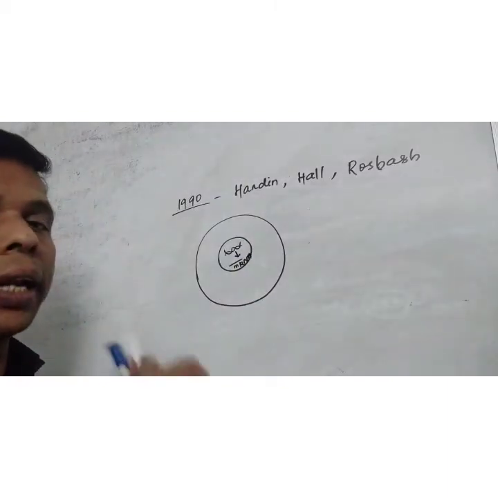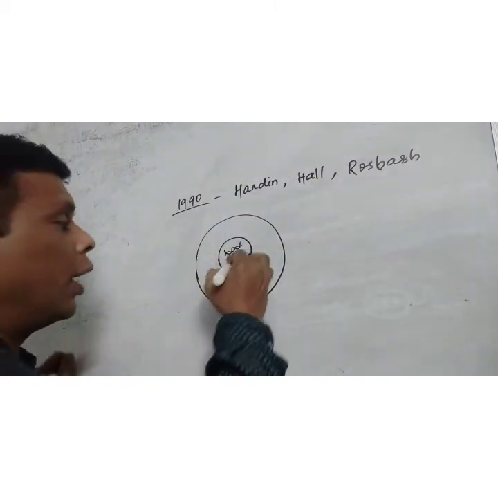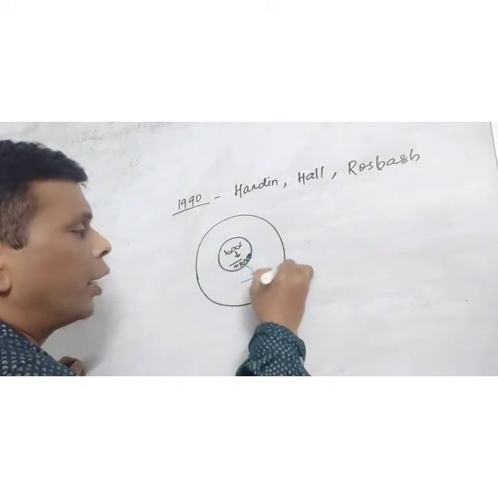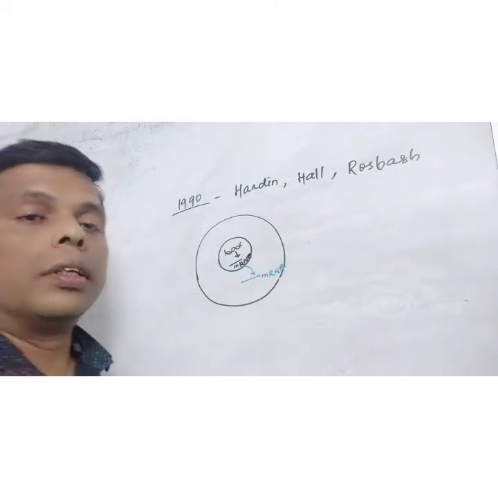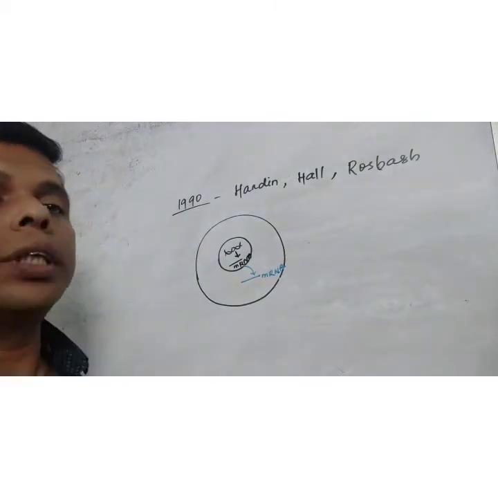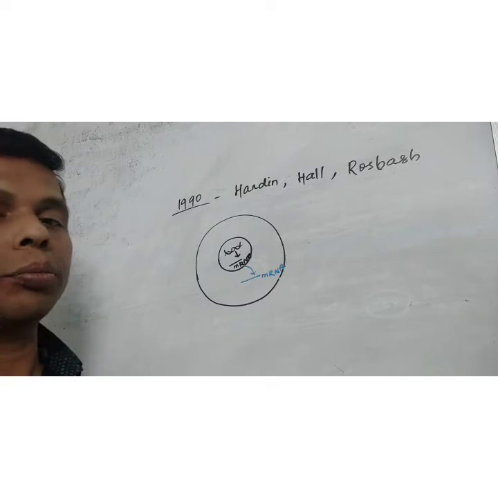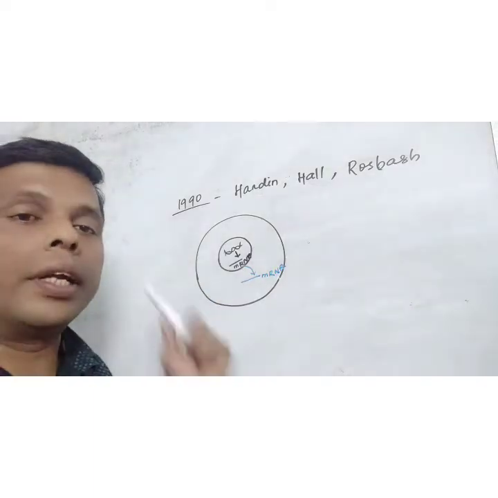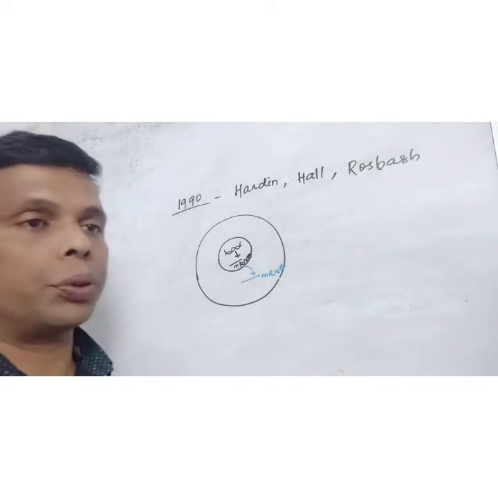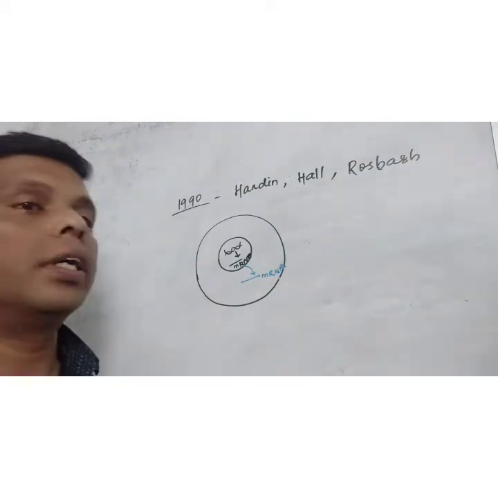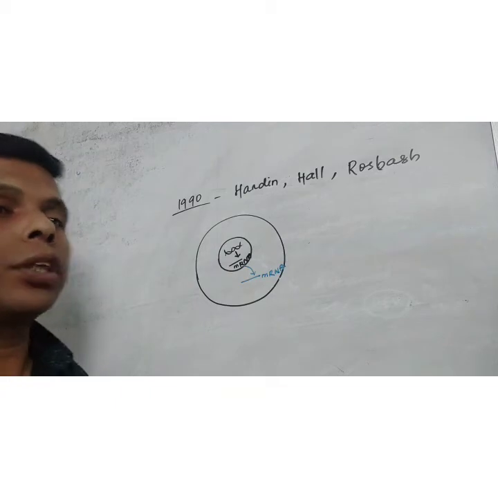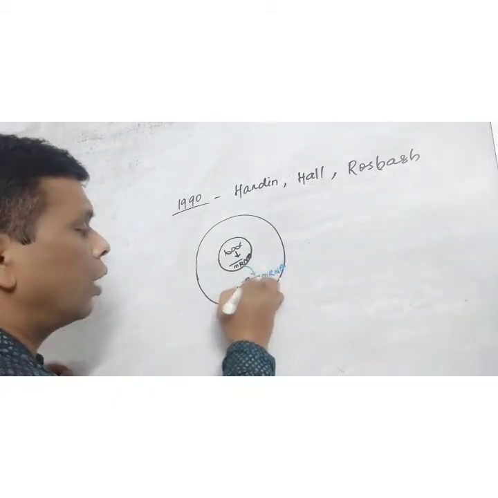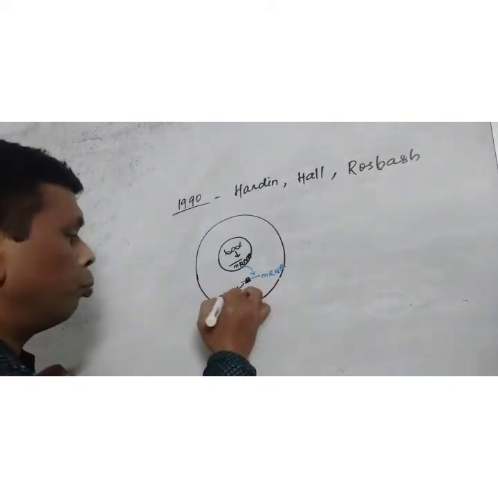This messenger RNA enters into the cytoplasm. So inside the cell, from DNA, mRNA is produced. What happened after that? After formation of mRNA, ribosomes attach here and produce protein.